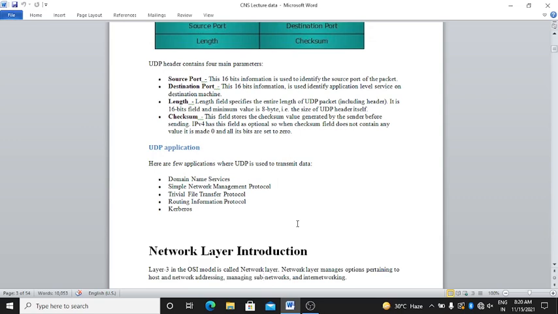Here are the UDP applications. Here are a few applications where UDP is used to transmit data. First one is Domain Name Service. Second one is Simple Network Management Protocol. Third is Trivial File Transfer Protocol. Next is Routing Information Protocol, and next is Kerberos.